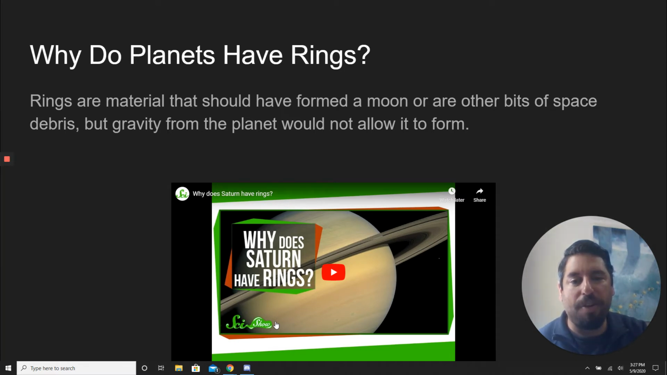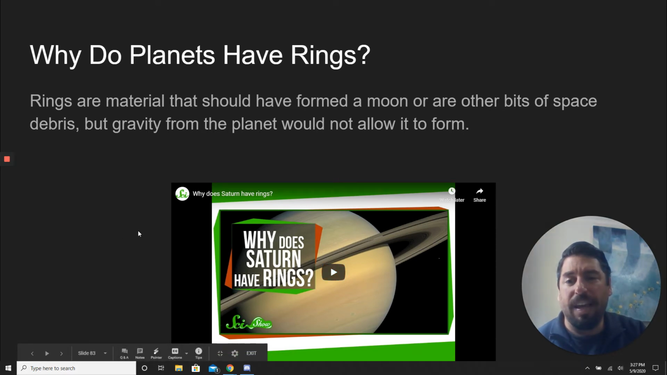However, they're too close to the planet to form a moon, and the gravity just wouldn't let those rocks form a big object there. And so we get rings. Saturn is most known for its rings. Little piece of trivia, the rings of Saturn are actually vanishing. They're slowly going away.